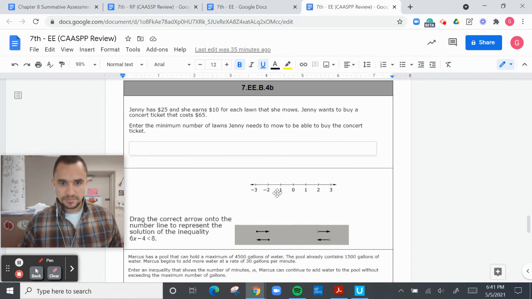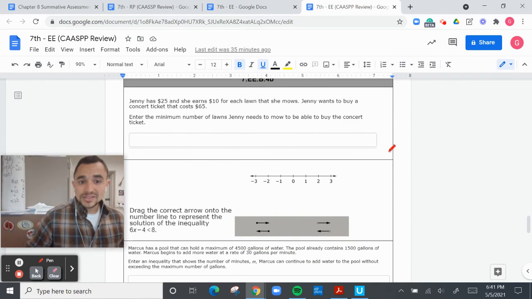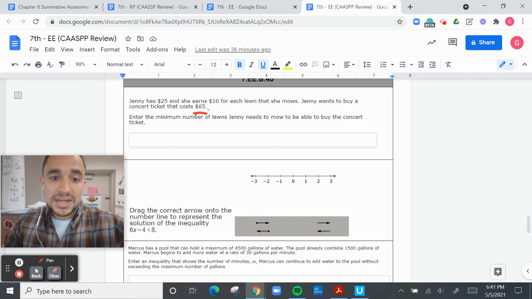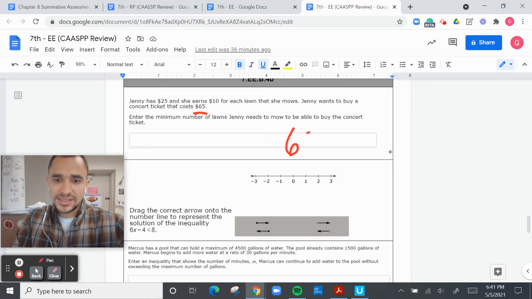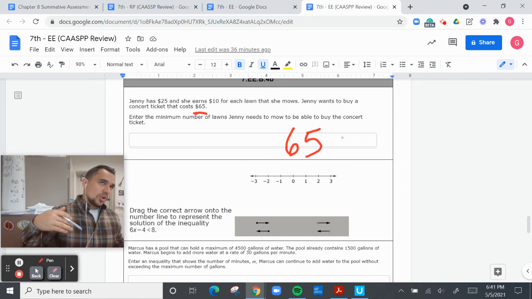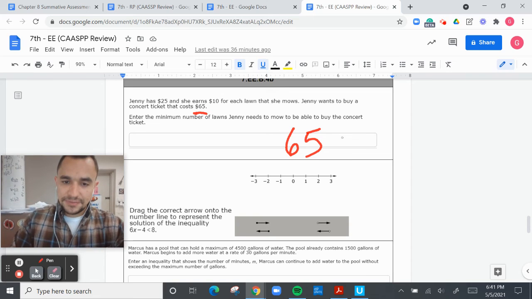Jenny has $25 and she earns $10 for each lawn that she mows. Jenny wants to buy a concert ticket that costs $65. Enter the minimum number of lawns Jenny needs to mow to be able to buy the concert ticket. Okay, so the concert costs $65. That's my total. I want my lawn mowing business to be equal or above 65. Let's just say the minimum I need is to equal $65. I have $25.